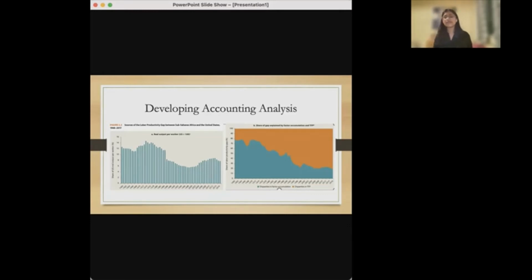So over time, TFP differences have played a larger role in explaining the gap, and this could be attributed primarily to resource misallocation. Overall, the reasons for these productivity gaps have shifted from an undercapitalization story to more of a production inefficiency story. So finally, the region's scarce physical and human capital, compounded by misallocation of these resources, translates into an even lower level of labor and total factor productivity.